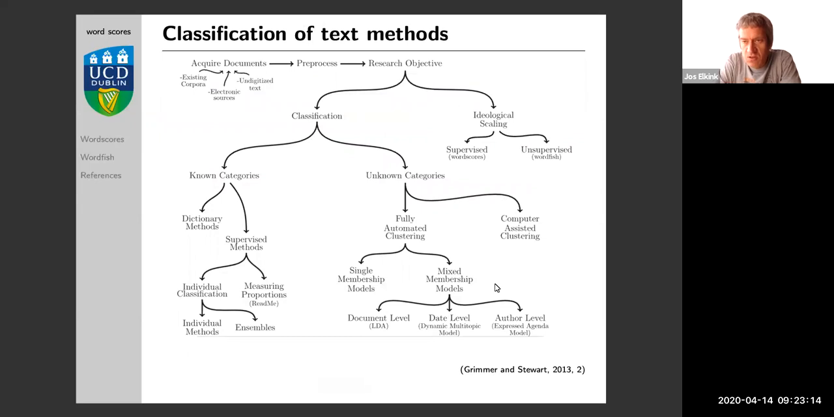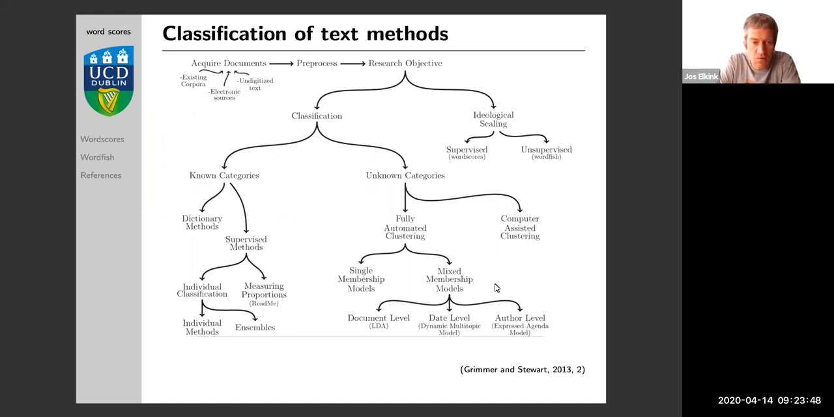Grimmer and Stewart provide an article on text analytical methods in political science. It's already a few years old, and this is a very fast developing field. But it is a good read for you to get a little bit of a sense of what is out there in political science. This diagram gives a summary of what they write about. So we've looked at classification methods, both known categories, which in machine learning would be named supervised methods, and unknown categories, which in machine learning is generally called unsupervised methods.